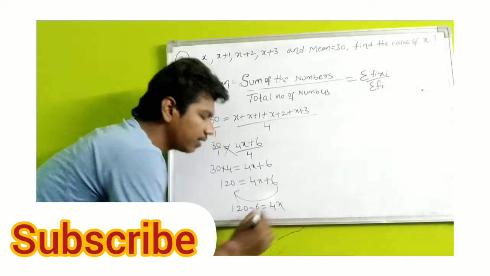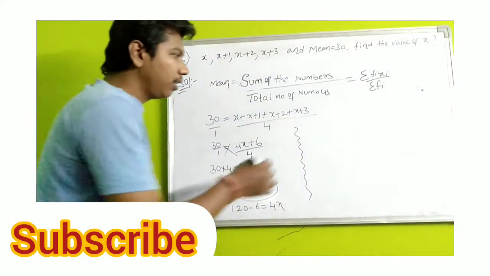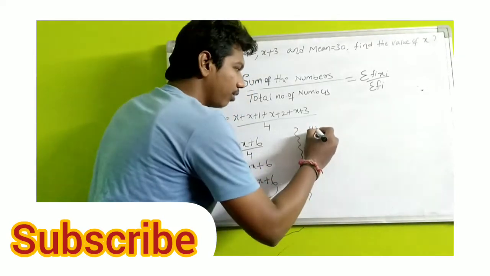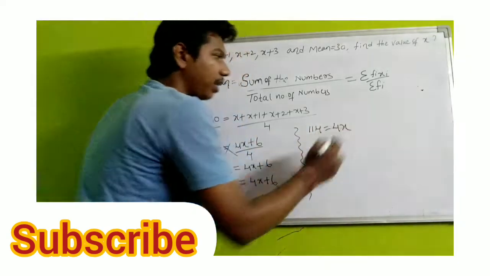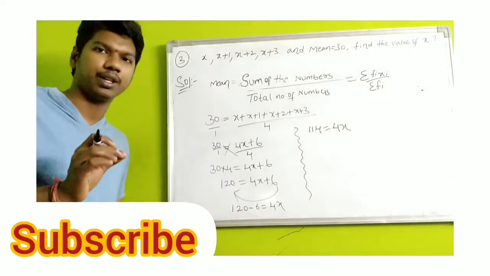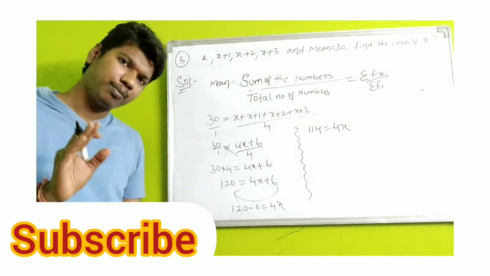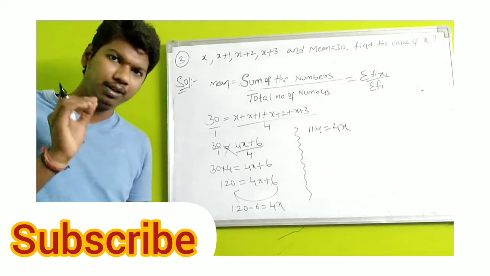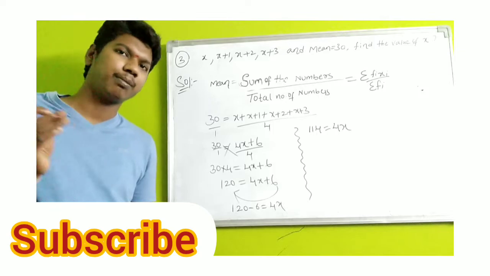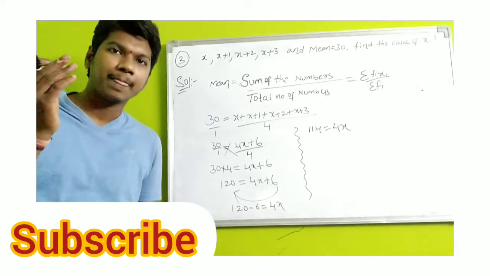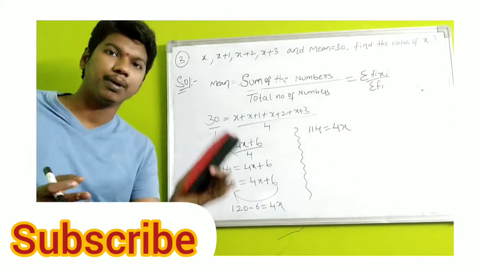Now 120 minus 6 is 114. So 114 is equal to 4x, right, as it is. Here I want only the x value. Beside x, here 4 is there. The middle symbol is not mentioned. If the symbol is not there, that means the number beside the variable is multiplication. If a plus or minus symbol is mentioned, you can identify it easily. Here the symbol is not given, so in 4x, 4 is multiplying with x.